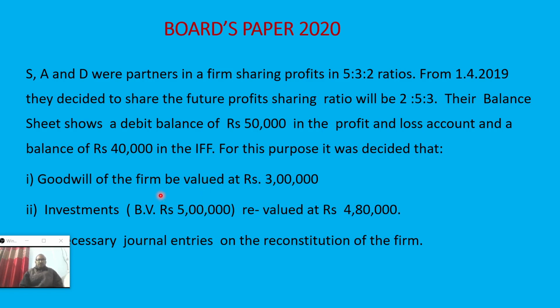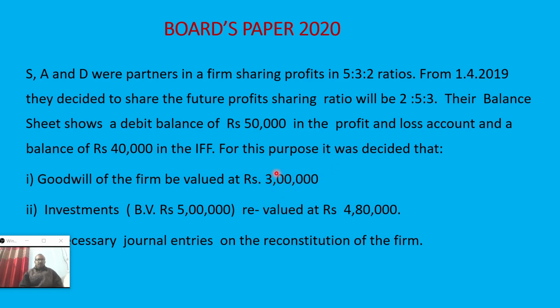At the same time, goodwill value is also shown, that is 30,000. In the same way, if the firm value of goodwill is provided, then our first duty is to find out the sacrificing and gaining ratio from these two ratios, OR as well as NR. From these two ratios, we have to find out which partner has sacrificed and which partner has gained. If the goodwill value is not provided in the question, there is no need to find out the sacrificing and gaining ratio.